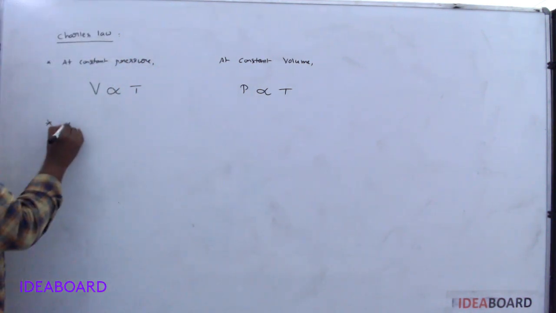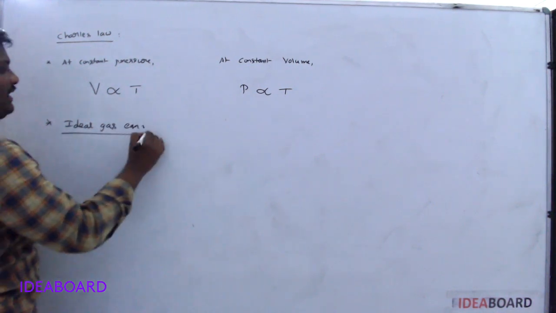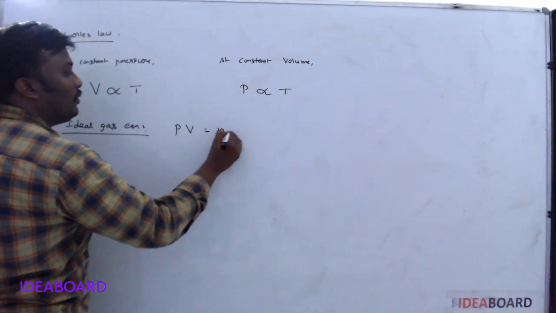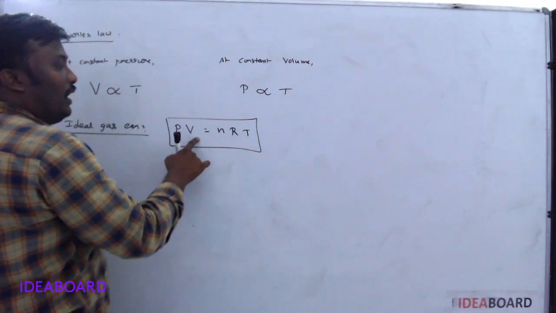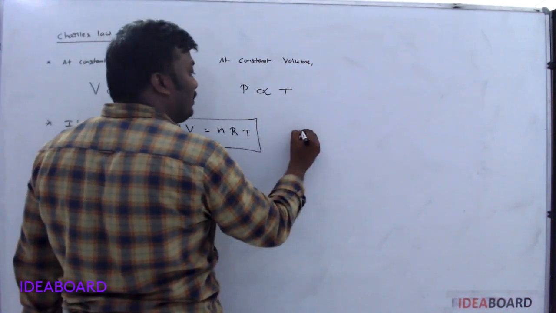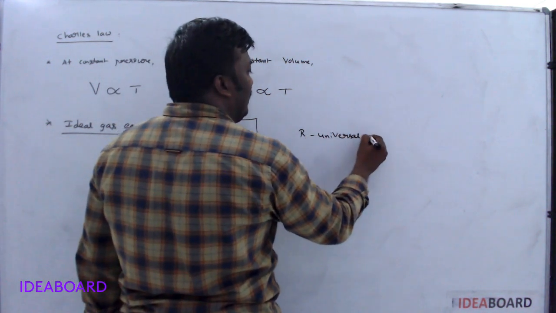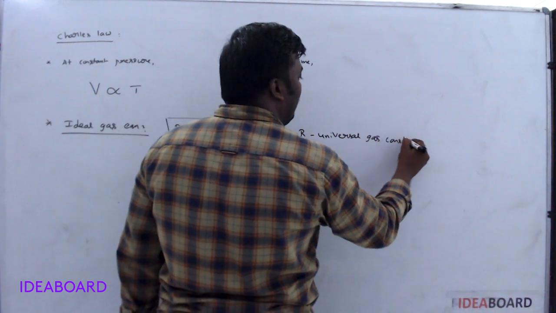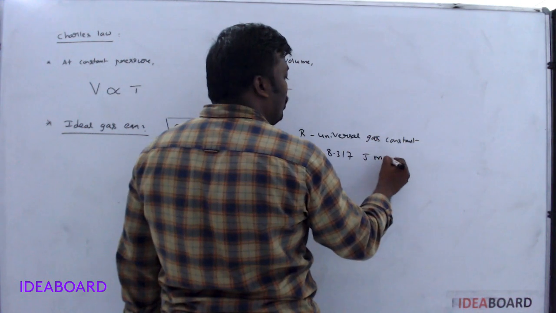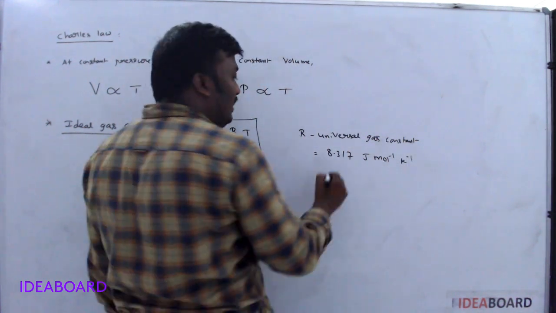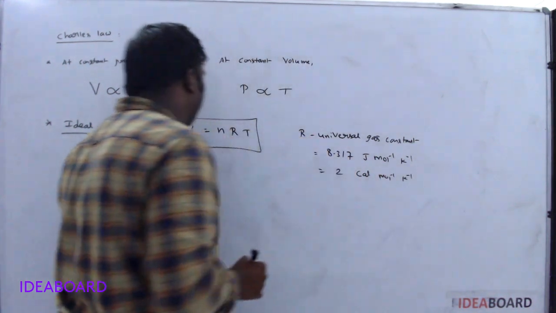Next, ideal gas equation. I think everyone knows about the ideal gas equation. PV is equal to nRT. Here P is pressure, V is volume, and T is absolute temperature. What is R? R is the universal gas constant, and its value is 8.317 joule mole inverse Kelvin inverse in SI units. In CGS units, 2 calorie mole inverse Kelvin inverse.